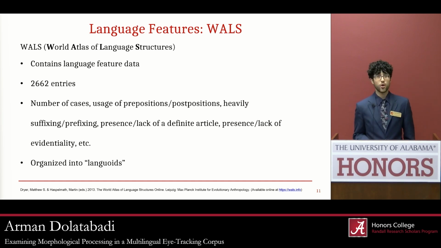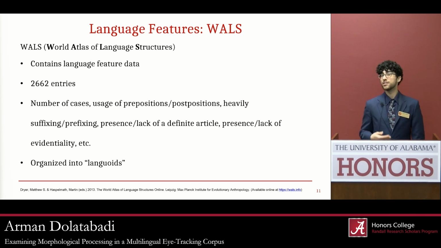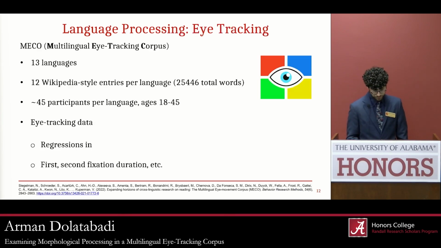This includes features that we've already gone over, like heavily suffixing or prefixing languages, or the number of cases. WALS contains data on individual languages, which is essentially any language or dialect of interest. Each one of these languages is indexed by a unique code that then has a list of all of these features and the status of that feature. WALS is really a convenient and standardized way to organize our study. It contains all the features we could ever want in one place.